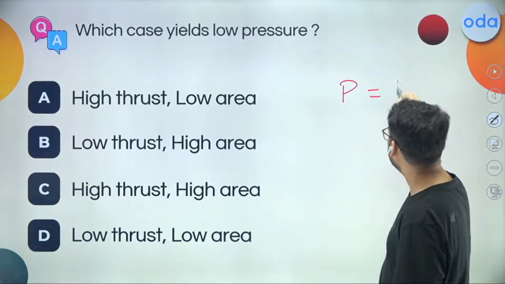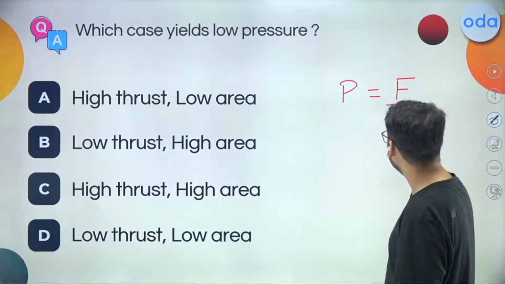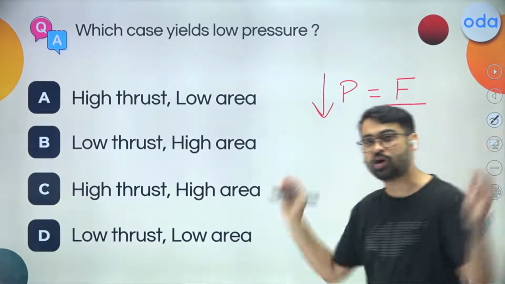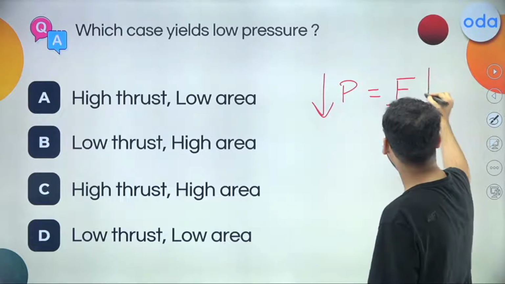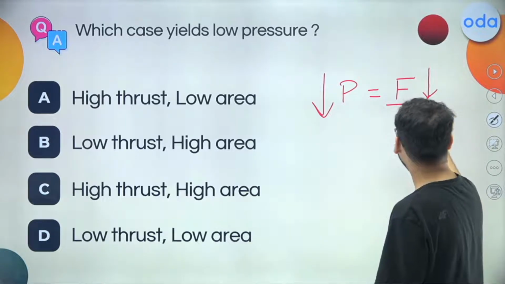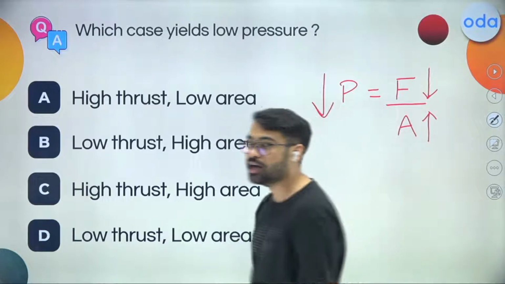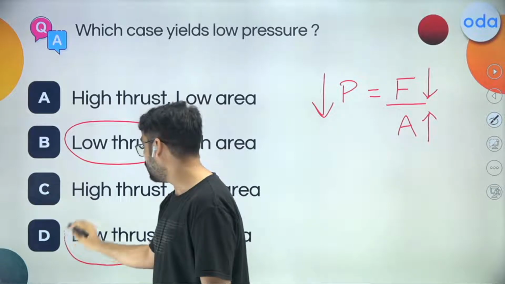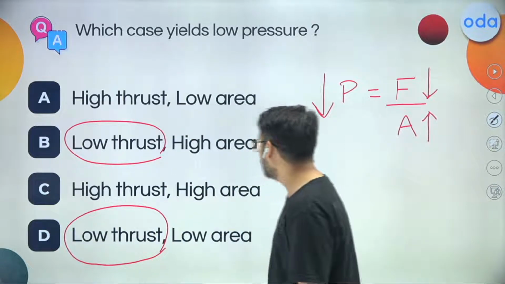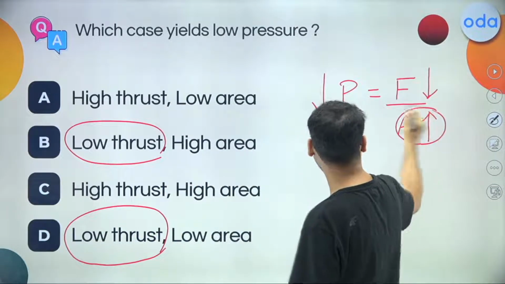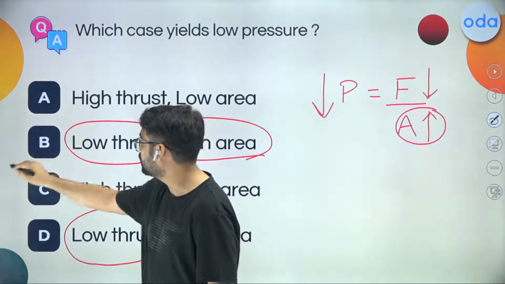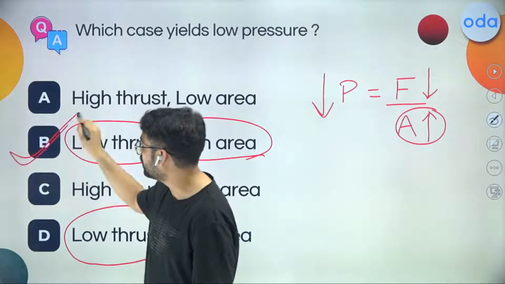If pressure equals thrust divided by area, and if you want to decrease this like anything, if you want it to be low, you can make sure that the force is low, or you can make sure that the area is high. That means I would be looking at low thrust, either this one or this one. And similarly, I would be looking at a higher area. That means this one over here will be correct. So B part becomes absolutely correct.